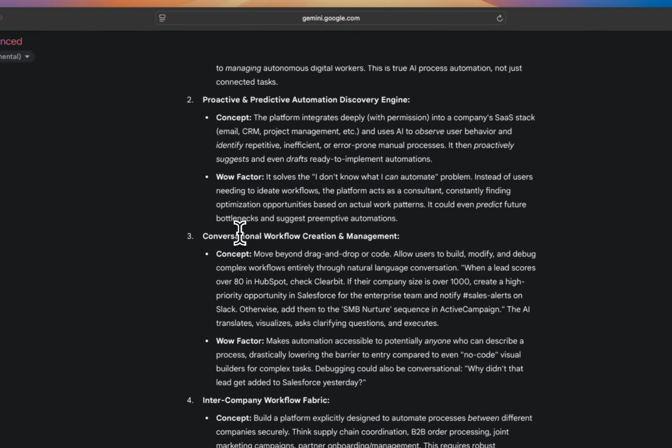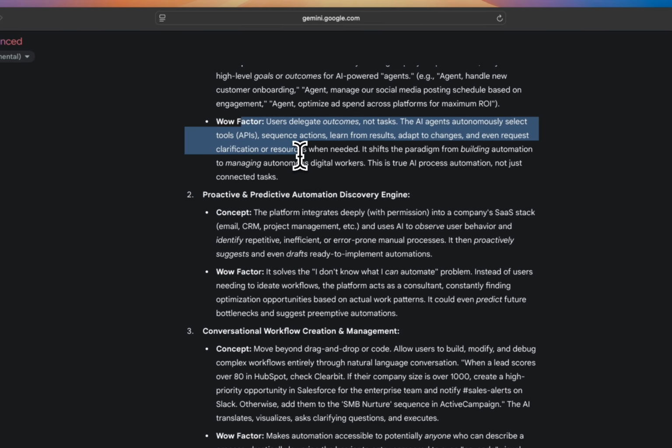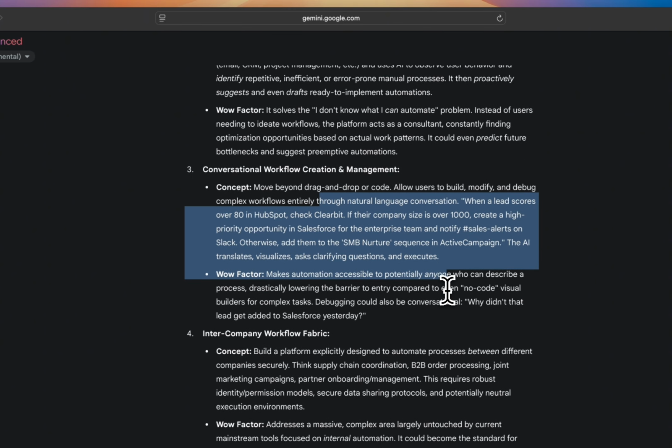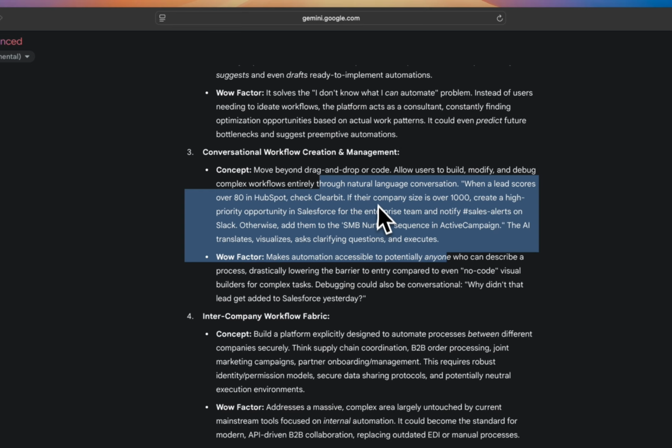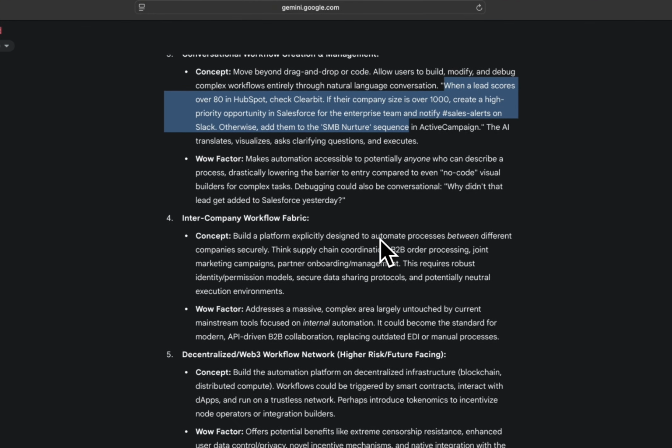Okay, let's see. Conversational workflow creation and management. Yeah, that would be kind of the same thing as here. Natural language, blah, blah, blah. Yeah, that's the same thing. Okay, we'll just keep that.